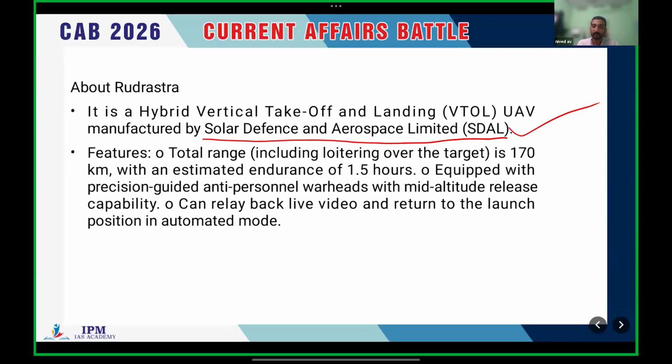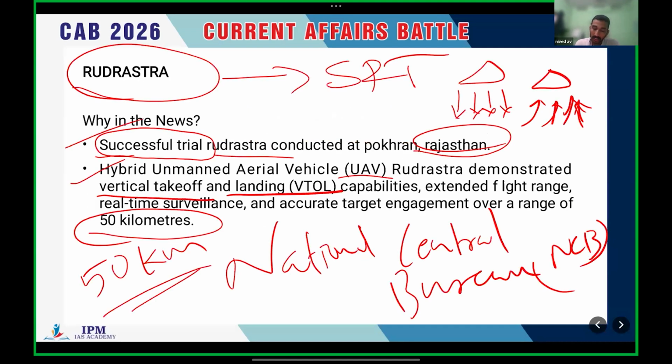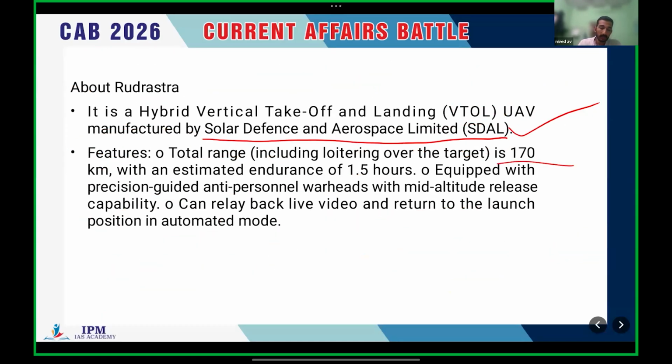Actually the accurate target engagement range is 50 kilometers, but the total range is 170 kilometers, and the estimated endurance time is 1.5 hours.